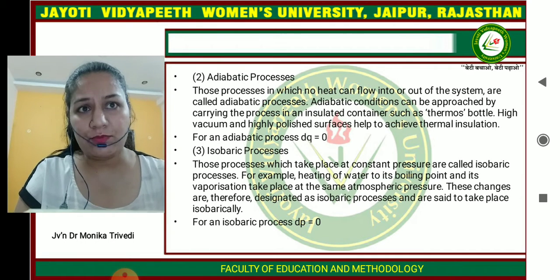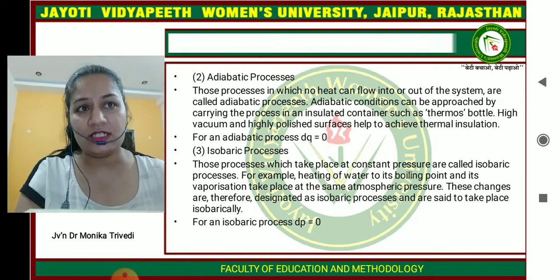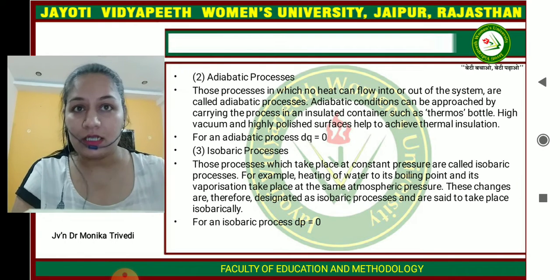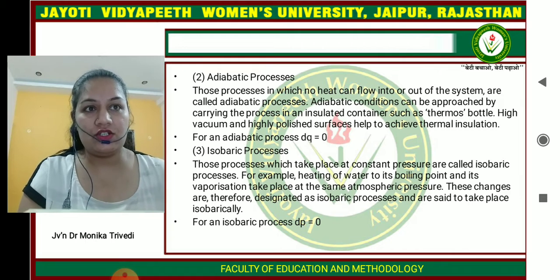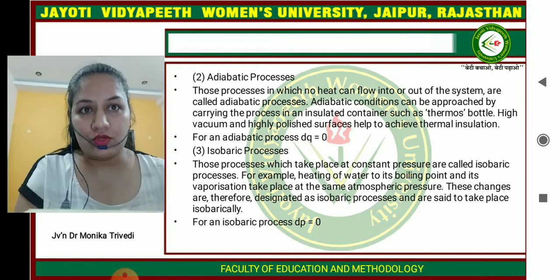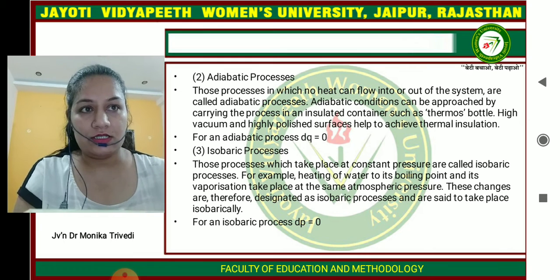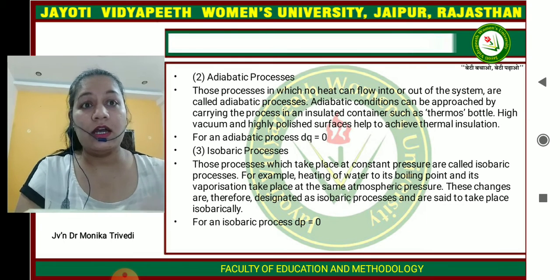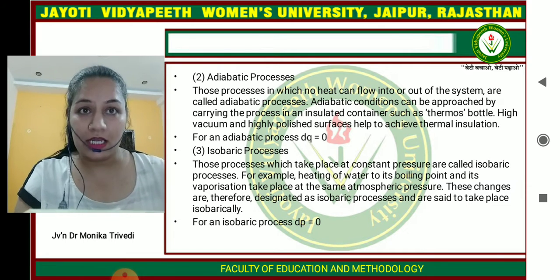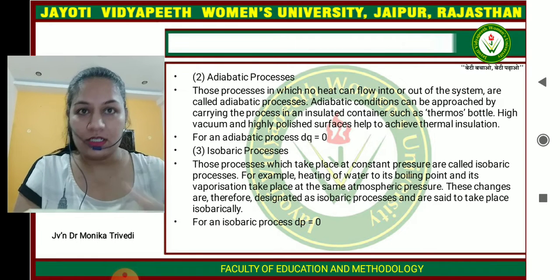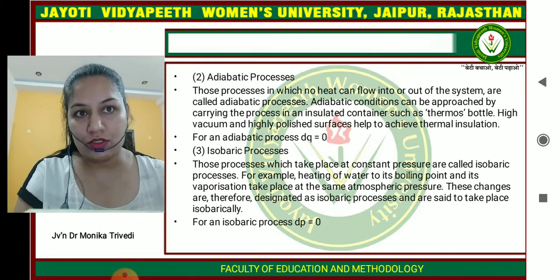For the adiabatic process, those processes in which no heat can flow into or out of the system are called adiabatic processes. The adiabatic condition can be approached by carrying out the process in an insulated container such as a thermos bottle, with a high vacuum and a highly polished surface, which helps to achieve thermal insulation. For this kind of process, dQ is equal to 0.